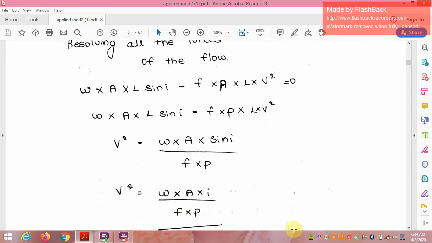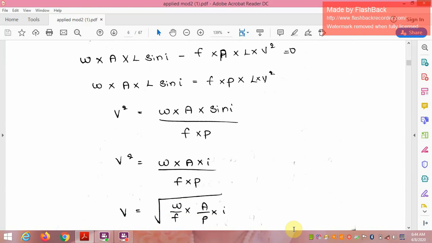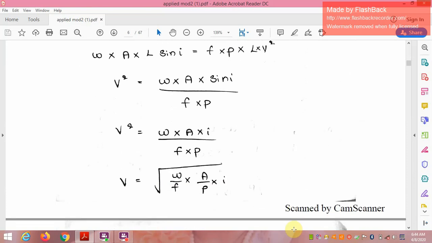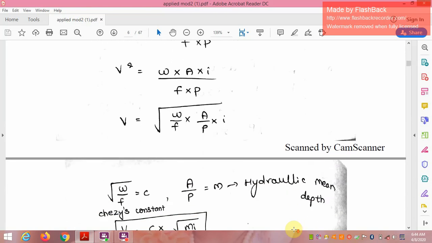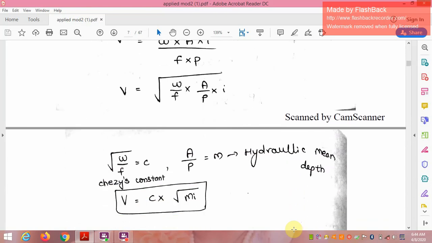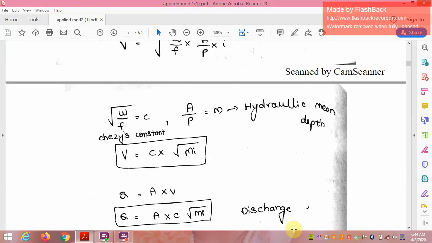Further simplification gives V² equal to w into A into sin i divided by f into P. Then V is equal to the root of (w by f) into (A by P) into i, where root of w by f is equal to C, and A by P is equal to m, the hydraulic mean depth, and C is a constant.